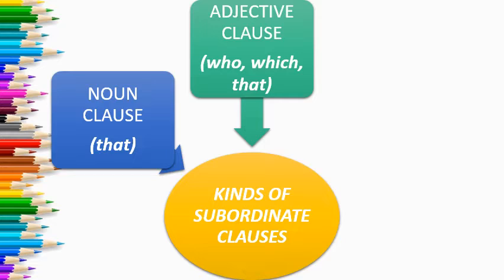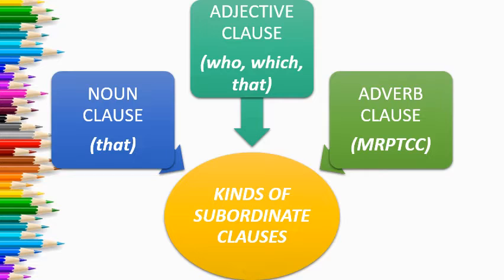Who or whom is used to refer to persons. Which refers to things and small animals. That refers to both things and animals. Now, your last kind of subordinate clause is your adverb clause. A clause that does the work of an adverb is called adverb clause. An adverb clause can modify a verb, an adjective, or another adverb in a sentence.